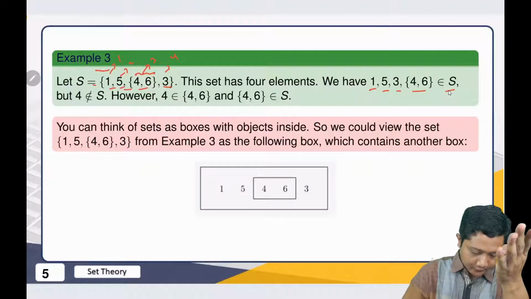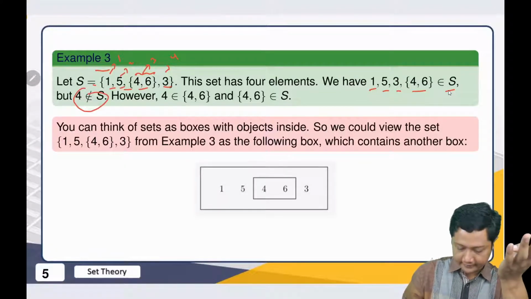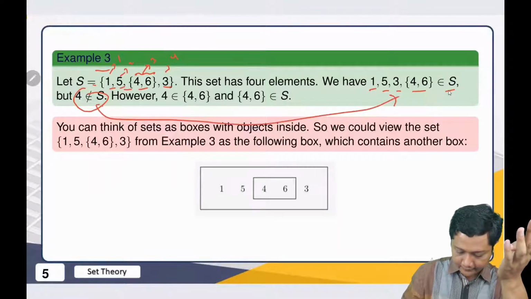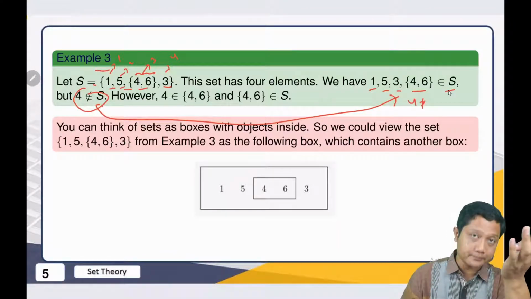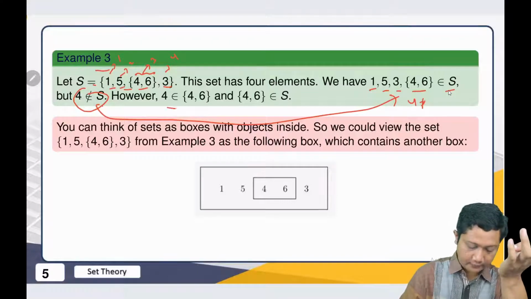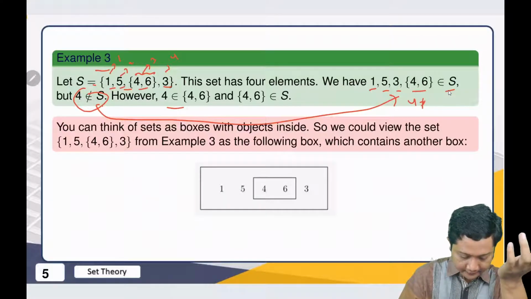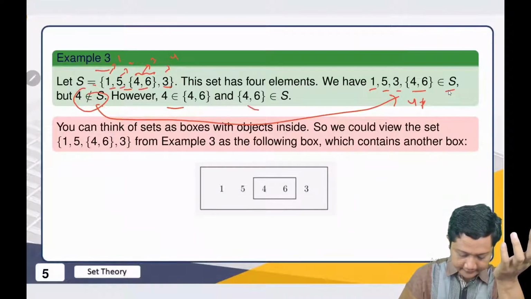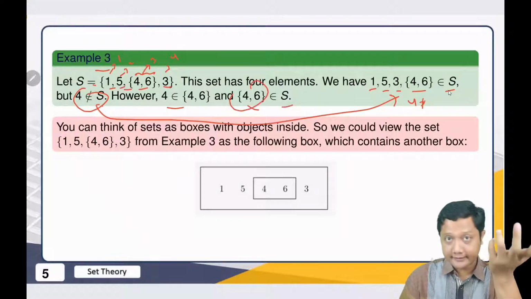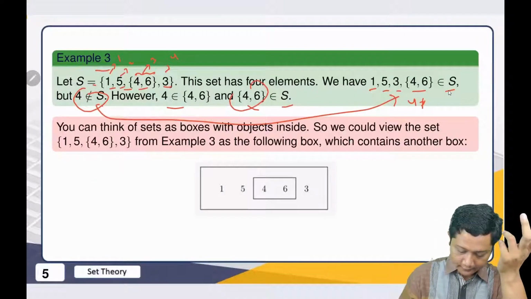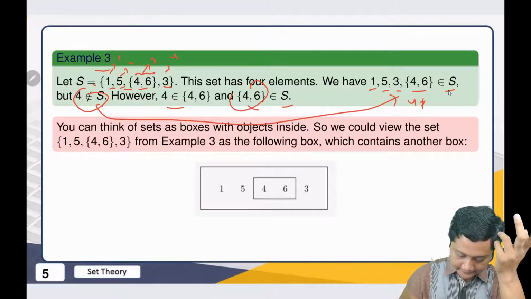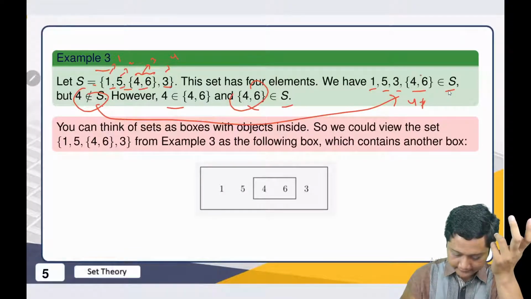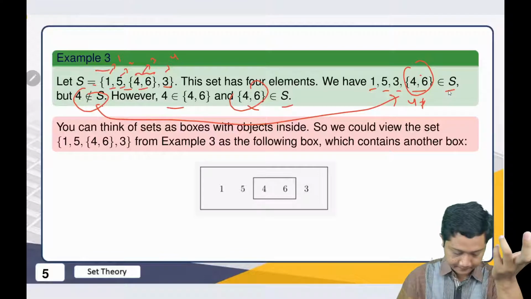So we have 1, 5, 3, and then this set 4 and 6 in S. And of course 4 is not in S, because if you compare here, then 4 is not equal to any one of them. Even though we know that 4 is in {4, 6}, but this one is in S. So again, we only see every item here, so we don't see what's inside the object.